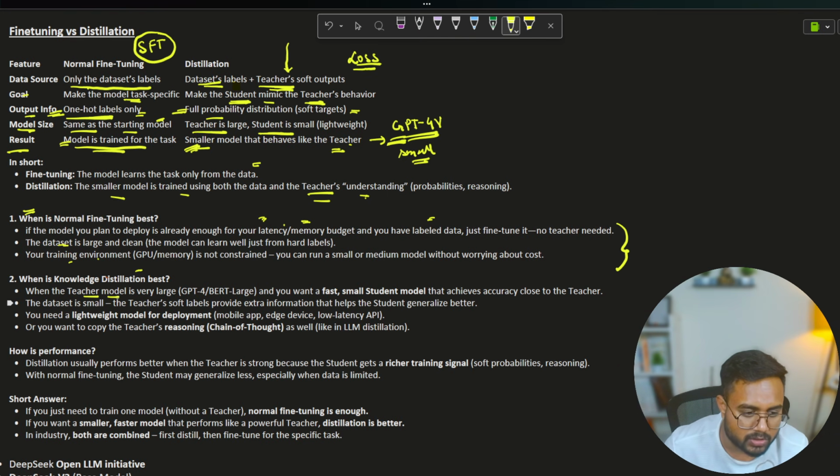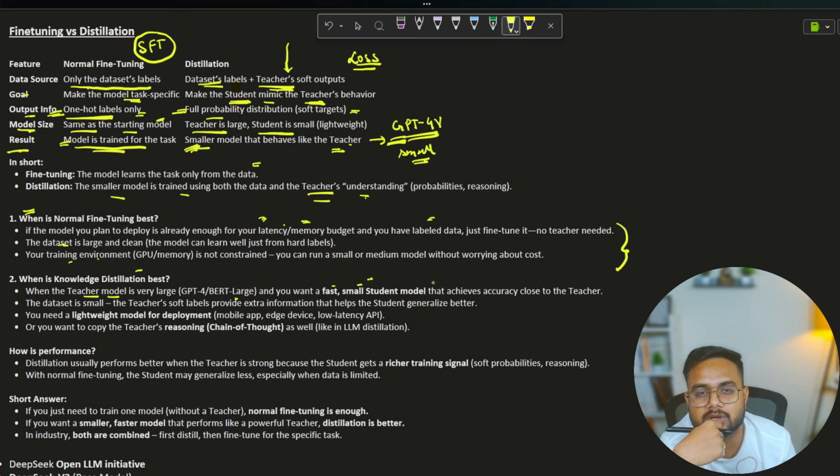If you have a teacher model and the teacher model is very large, and you want a fast or small model which is going to mimic the teacher model, in that case you will do the distillation. So in simple terms, normal fine tuning means a task specific model, but distillation means you have a big model and you just want to create a copy of that.